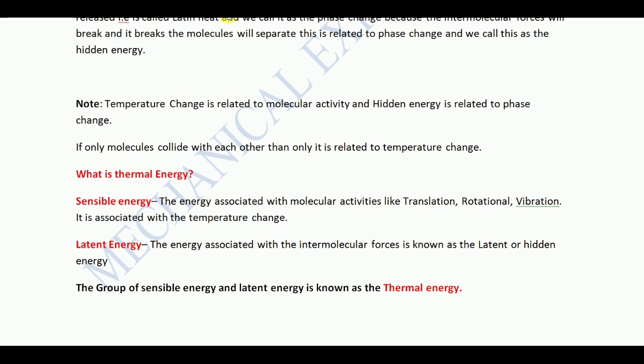So I would like to wind up part 1 here. In the next part, we will be seeing what is potential energy, kinetic energy, and mechanical energy, why to study heat transfer, why Bernoulli's energy is not related to thermal energy, and also the steady flow energy equation and why we define it. All these things we are going to study in the next part. I hope you understand this part. This is very important from an interview point of view, and also for your understanding of what is heat, what is temperature, all those things.